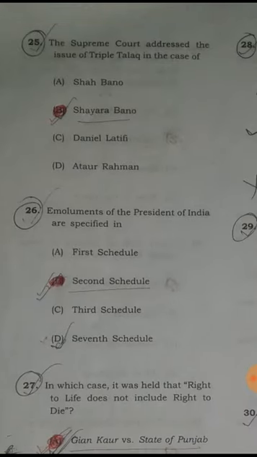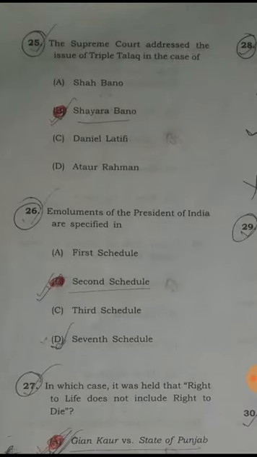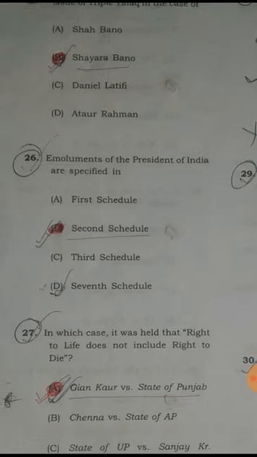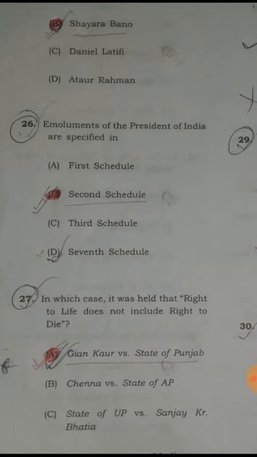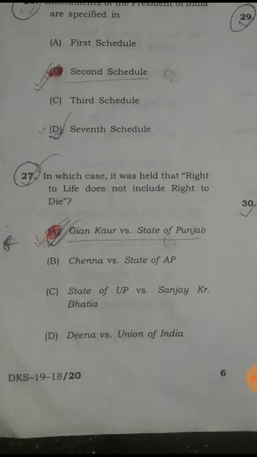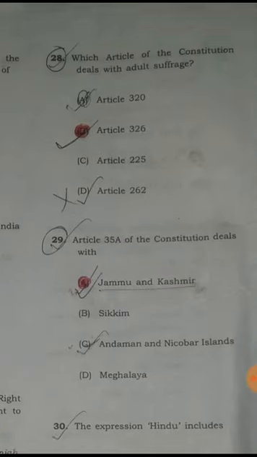Question number 25. The Supreme Court addressed the issue of triple talaq in the case of Shayara Bano. Question number 26. Emoluments of the President of India are specified in the Second Schedule. In which case was it held that the right to life does not include the right to die? Gian Kaur versus State of Punjab.